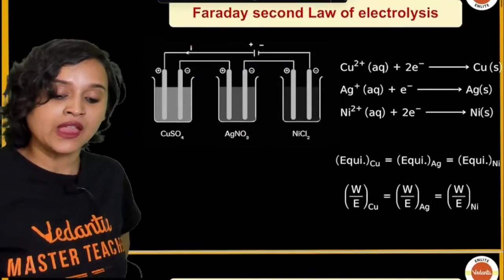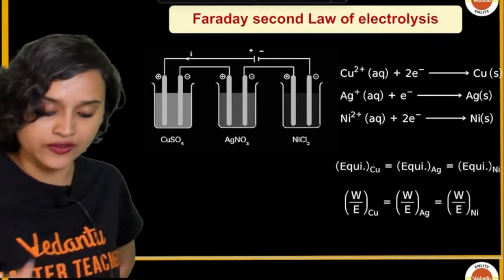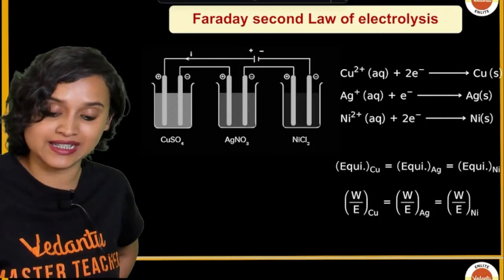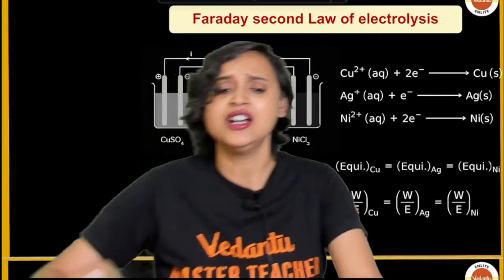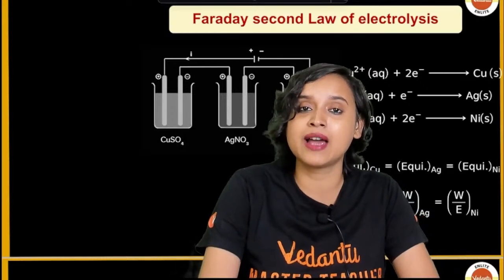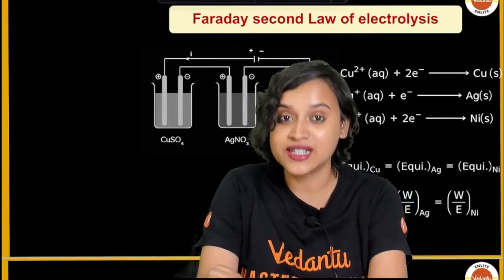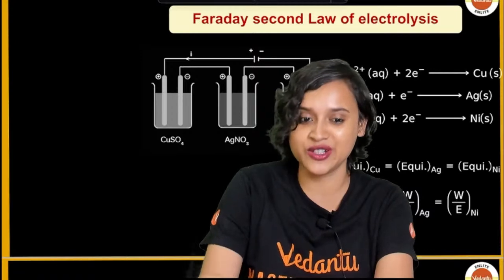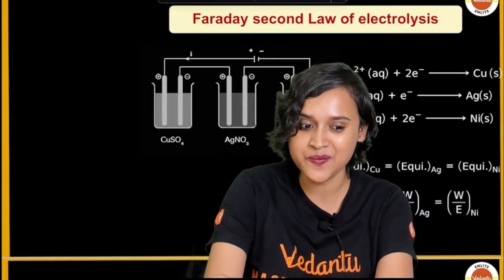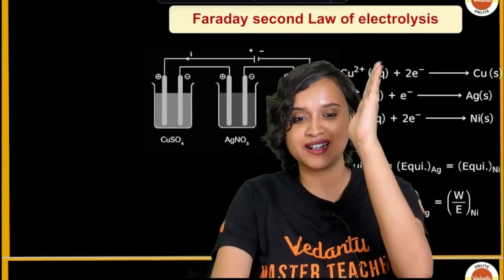Okay. Now Faraday's second law of electrolysis, we come across W by E Cu is equal to W by E Ag is equal to W by E Ni. What does this mean? We are not understanding anything, ma'am. What are you talking about? You are just reading the slide. That is what you're going to say, isn't it?